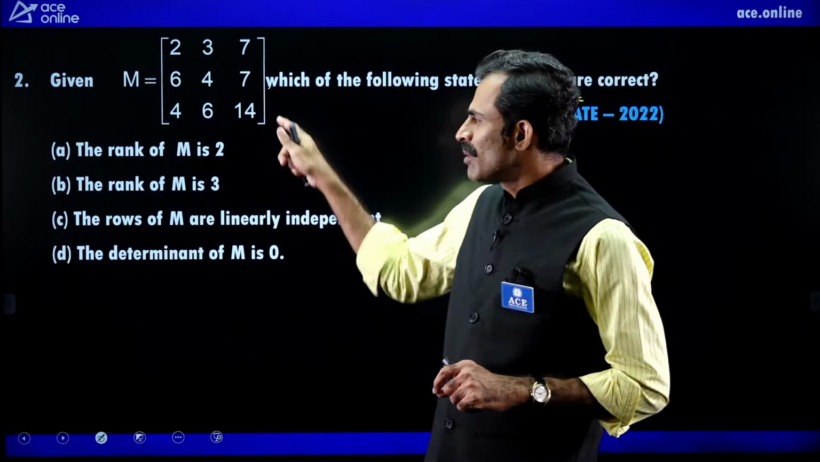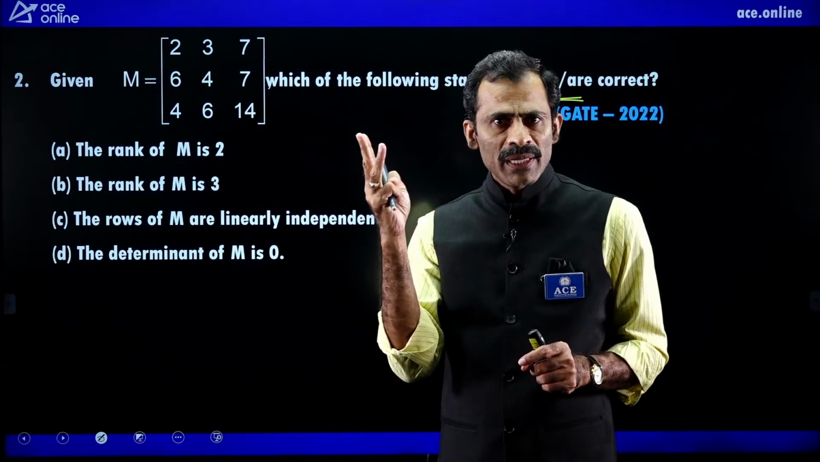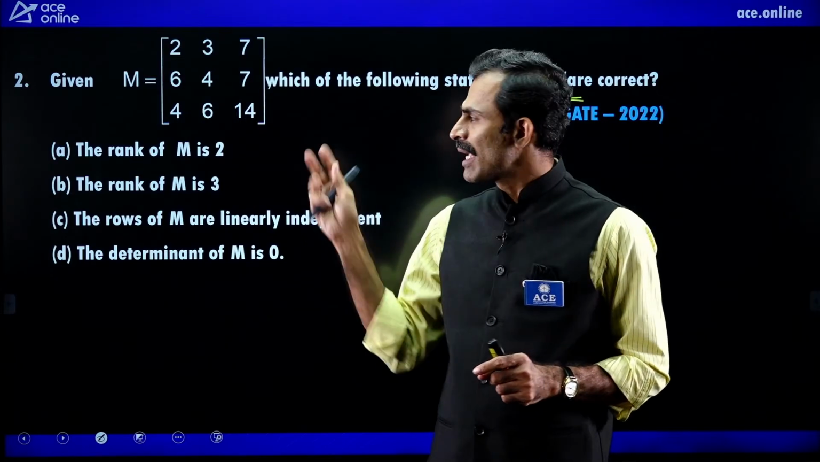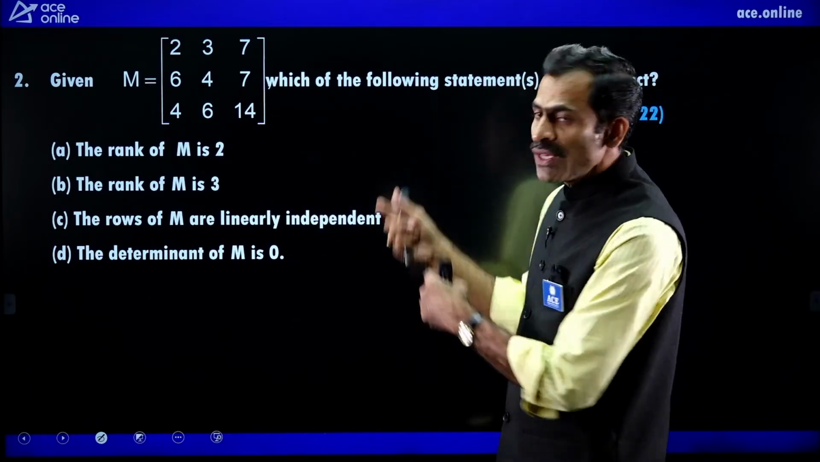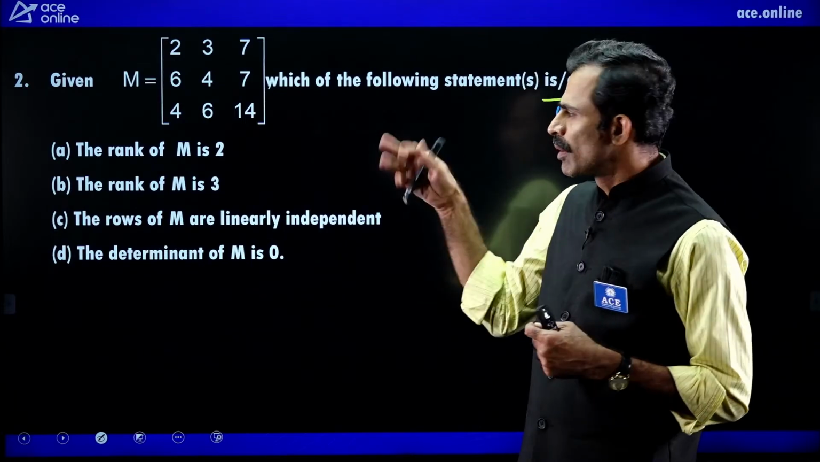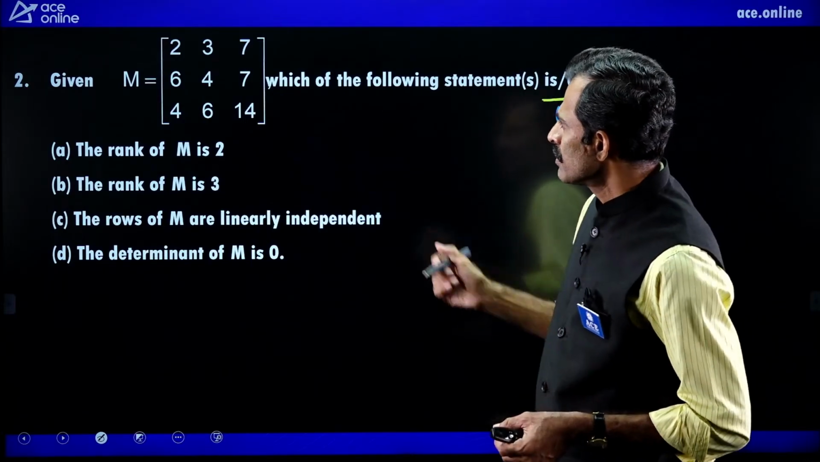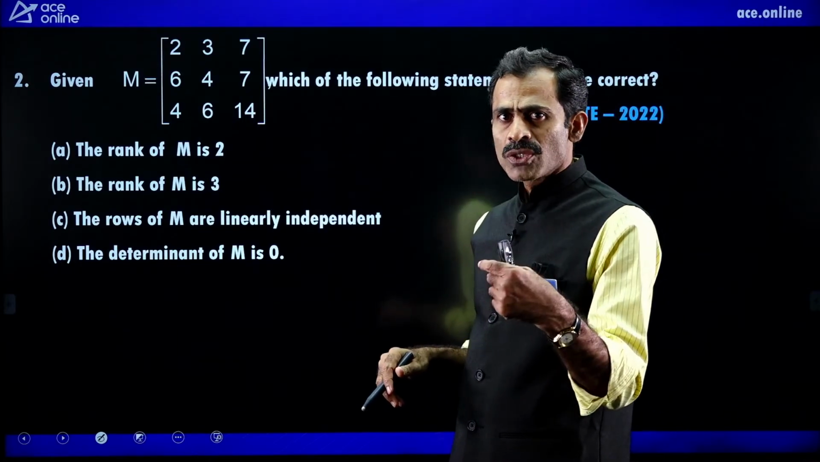For a 3 by 3 matrix, rank possibilities are 3, 2, 1. Rank may be 3 or 2 or 1. Just by looking at the elements, if it is possible to choose answers, we can choose. If not possible, then we do the problem. Now look at this problem and observe the first and last rows.